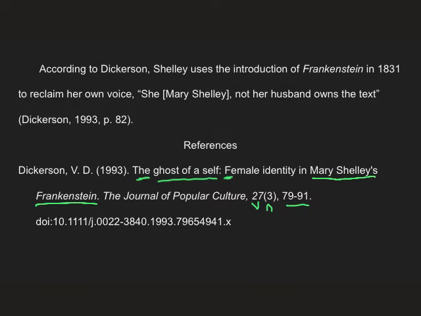We have a direct quote, so we need three pieces of information because it's a quote, right? So we need the who, the when, and the where. So let's look at our parenthetical. Now, we mentioned the author's name in the sentence, so do we need to have it in the parenthetical? We do not. But the who and the when always have to be together. So that means that next to the author's name, I need to put the when, which means it should not be in the parenthetical, and therefore only the page number goes at the end of the sentence.